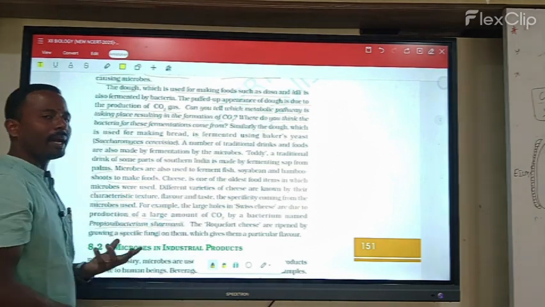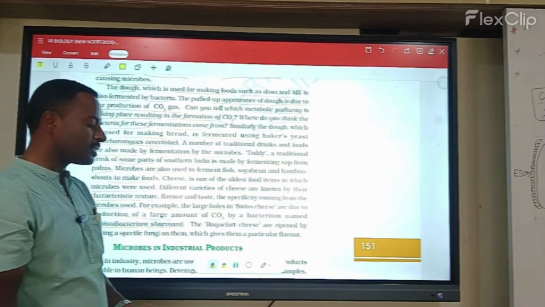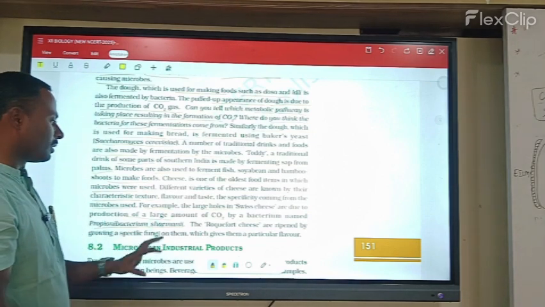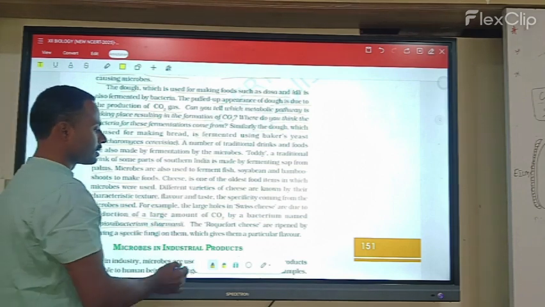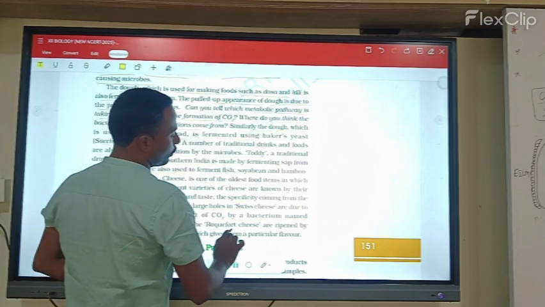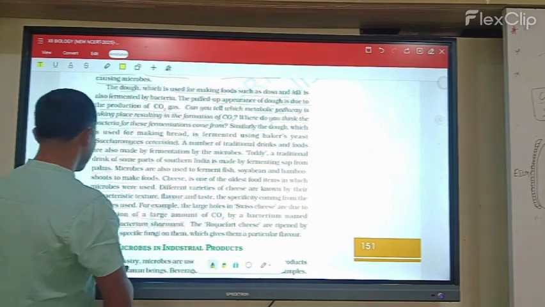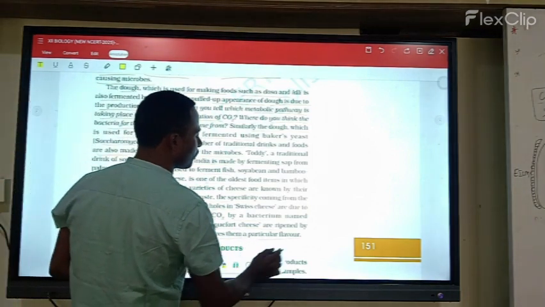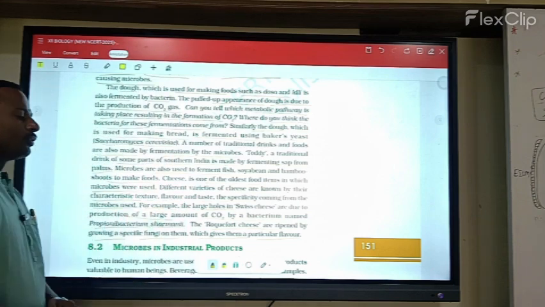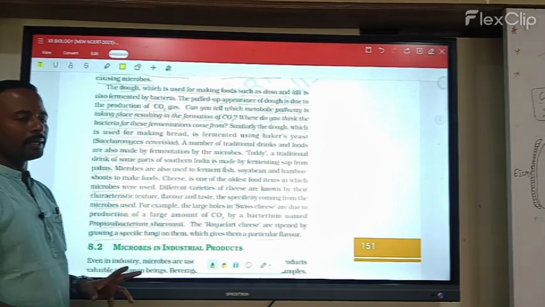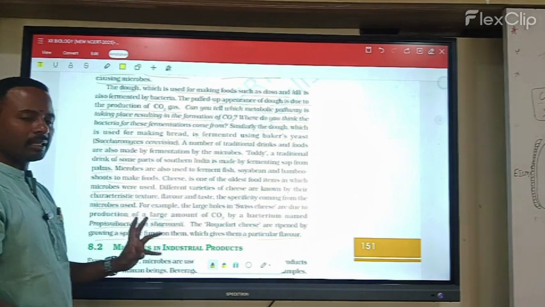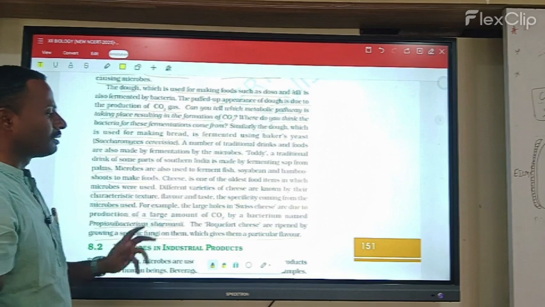Here one bacterium is responsible. That bacterium's name is Propionibacterium shermanii. That is the major fermenting bacterium. Let us look at Roquefort cheese, which is ripened by growing a specific fungus on it, which gives it a particular flavor. So here Roquefort cheese is ripened by growing a specific fungus. It gives a good flavor also.